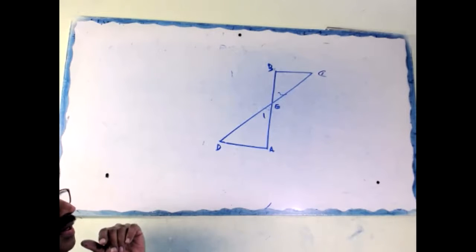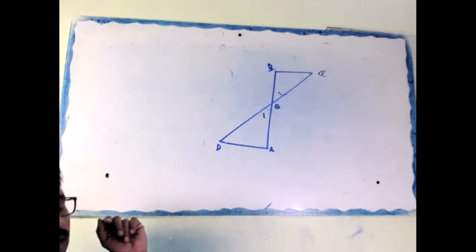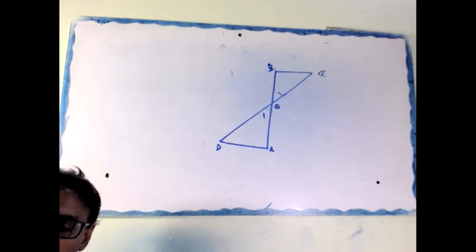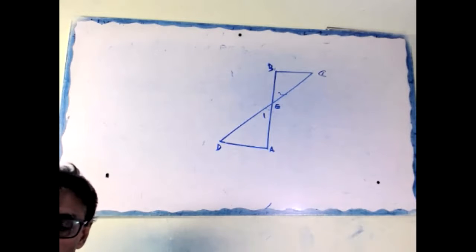Angle B equal to angle A, agreed, 90 degree. Then next, the alternate angles. A and B are equal alternate angles, therefore parallel.